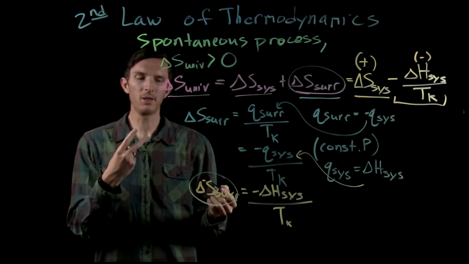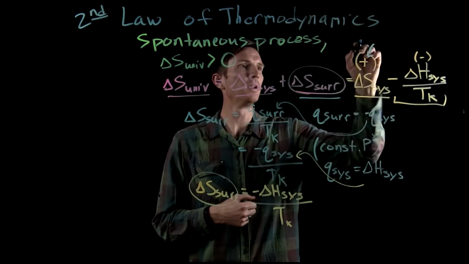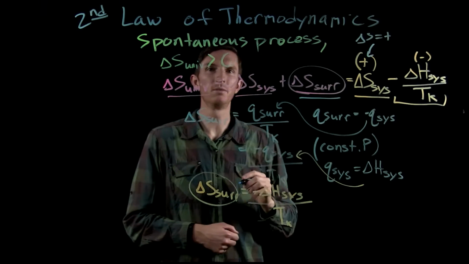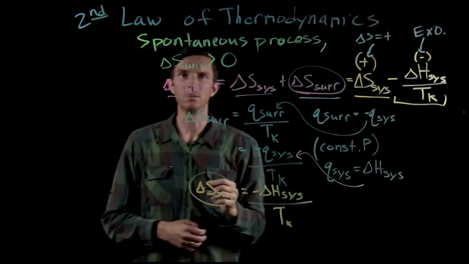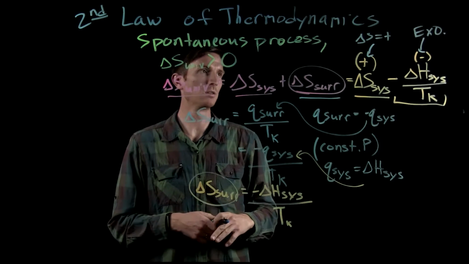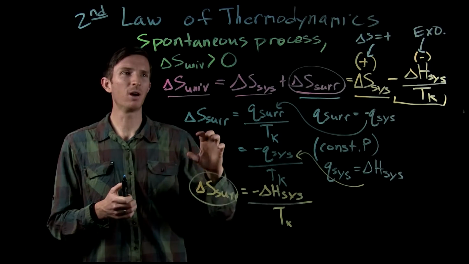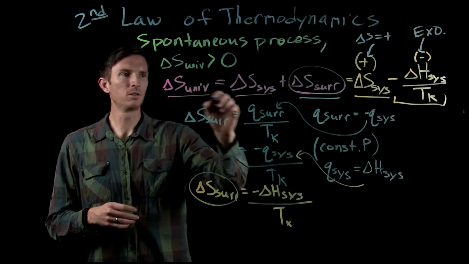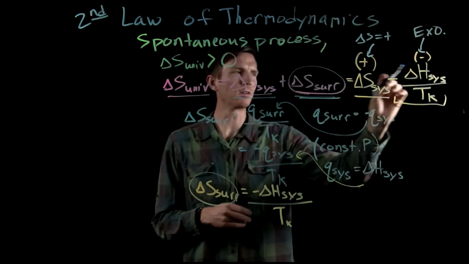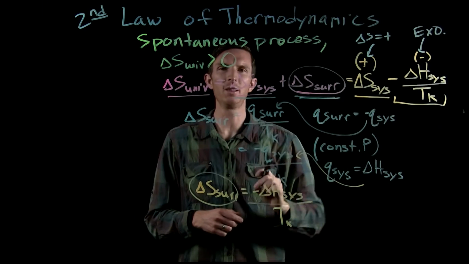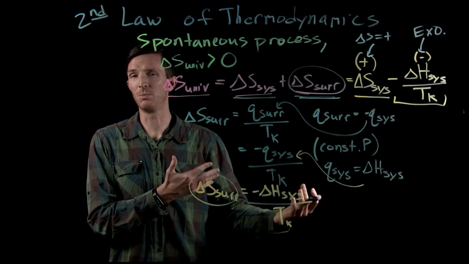And so now we see that there are 2 things that contribute to a reaction being spontaneous, okay? Where we have a delta S that is positive, right? Or we have an exothermic reaction, which would be a negative enthalpy change. So we see those 2 pieces contribute to a spontaneous process. And now we've gone from the lens of the universe to 2 different lenses of system and surroundings to just looking now at our system and the entropy change and the enthalpy change of the system. And that tells us something about whether our reaction or process is going to be spontaneous or not.